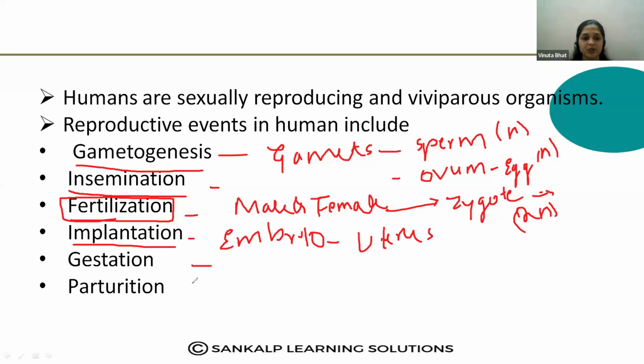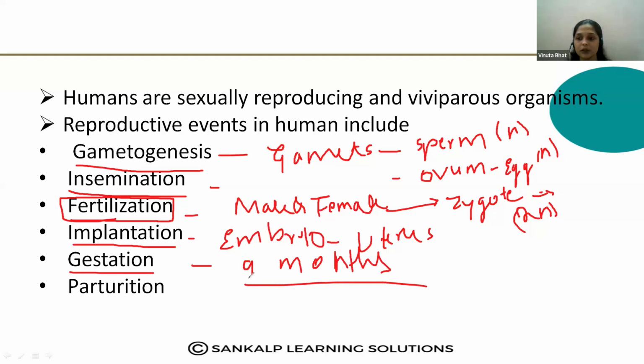Then what do you mean by gestation? Gestation means the period of the development of the embryo within the uterus, right? So in human beings, that is 9 months. Gestation period is 9 months. That is nothing but the period of the development of the embryo within the uterus, which is called the gestation period, and it is 9 months.